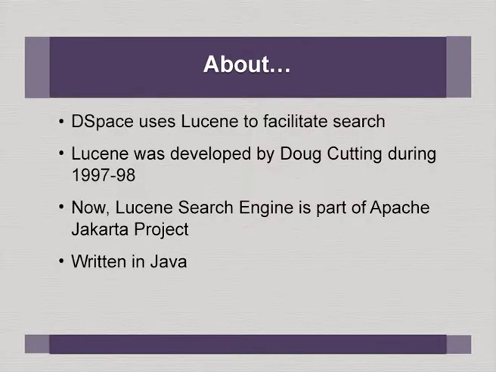Date and range search also should be supported. That means if I want to limit publications of somebody from such and such date to such and such date, or on a particular date, I want all the publications in the last 5 years on semantic web. So, probably I may give that the date is greater than or equal to 2011, and the search engine should support that. So, DSpace uses Lucene to facilitate search. Lucene was developed by Doug Cutting sometime in 1997-98. Now, the Lucene search engine is part of the Apache Jakarta project.